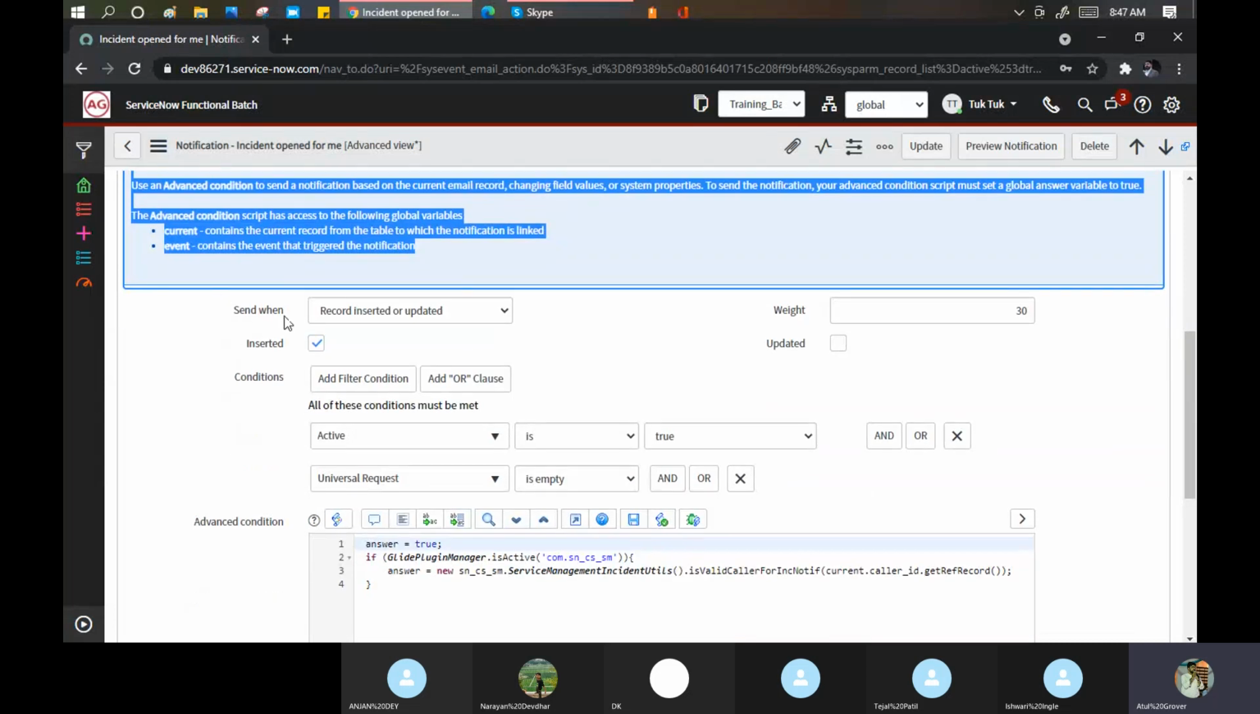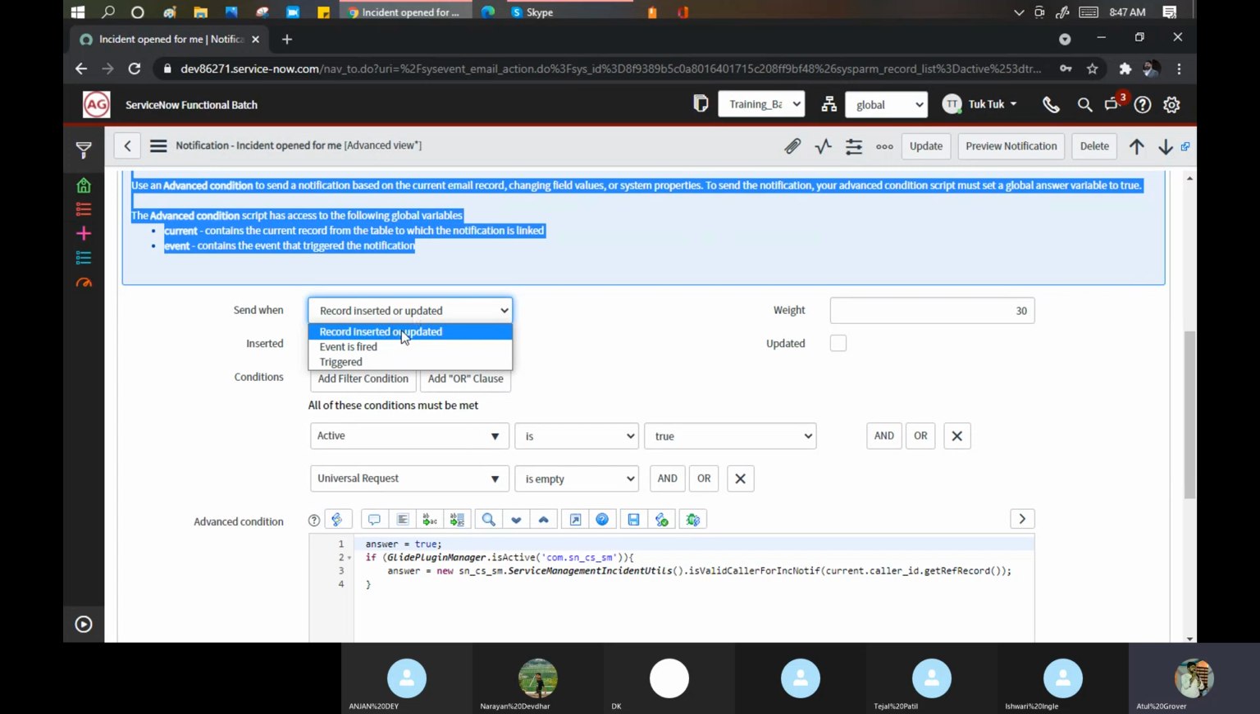Now, send when condition: record inserted or updated, event is fired or triggered. What do you mean by record inserted or updated? Suppose I am clicking on create new incident and my incident gets saved. When I say it gets saved, it means I am inserting a record.